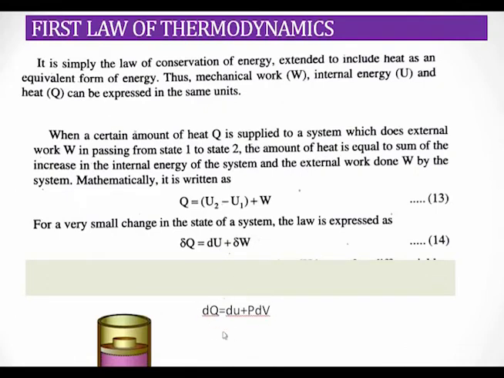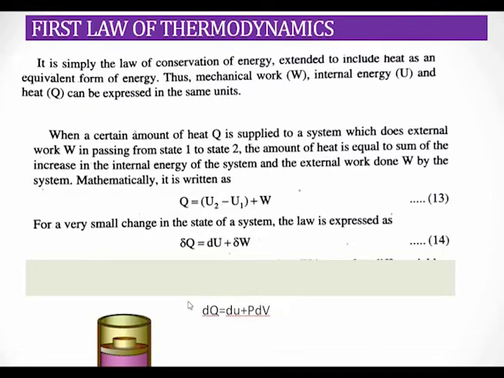So from the first law we know that dq is equal to du plus pdv. So let us analyze this equation at different conditions. What happens to this equation in the case of an isothermal process, that is, if the temperature is constant? In an isothermal process the temperature is always constant.